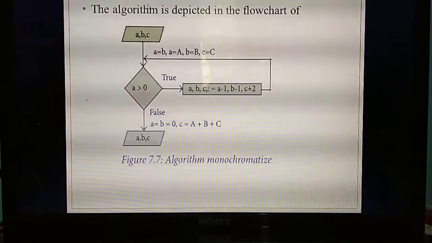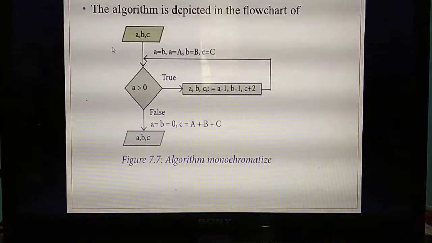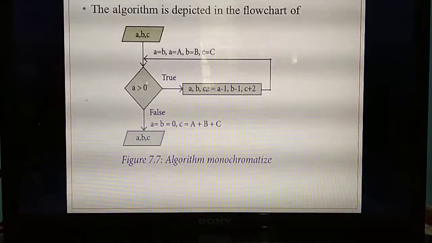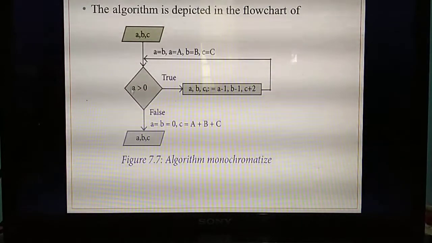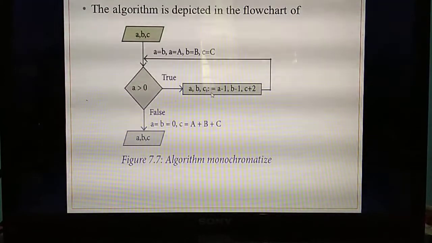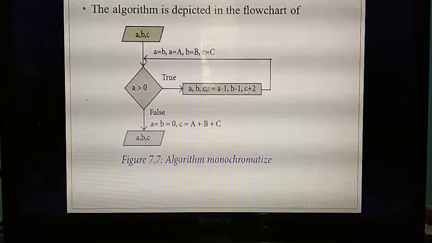Understand? So how many input variables are there? 3. Input variables you always need to give in a parallelogram. So A, B, C. Then the condition. What condition? If A is greater than 0. If that condition is true, what do you need to do? A, B, C is changed to A minus 1, B minus 1 and C plus 2.